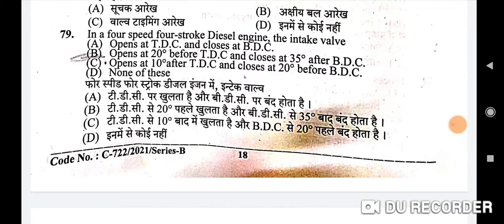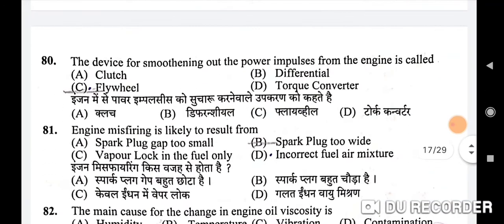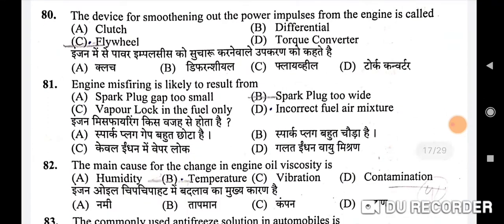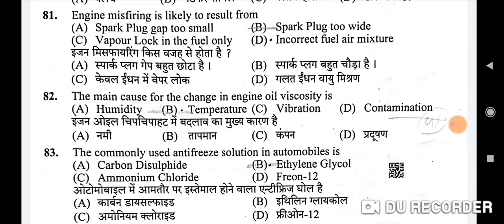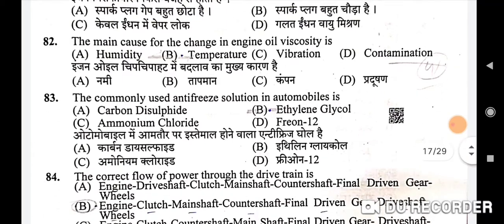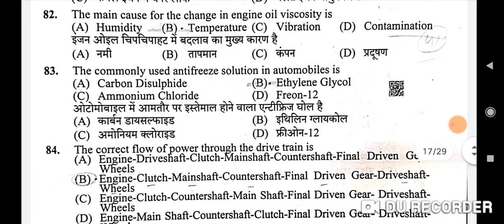Next, 80th question: the device for smoothing out the power impulses from the engine is called. Correct option is flywheel. C is the correct option. Next question: engine misfiring is likely to result from. Correct option is B, spark plug too wide. Next question: the main cause for the change in engine oil viscosity is. Correct option is B, temperature.